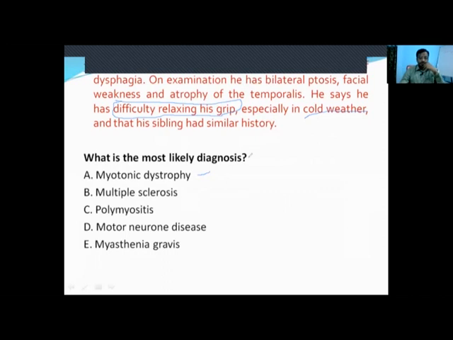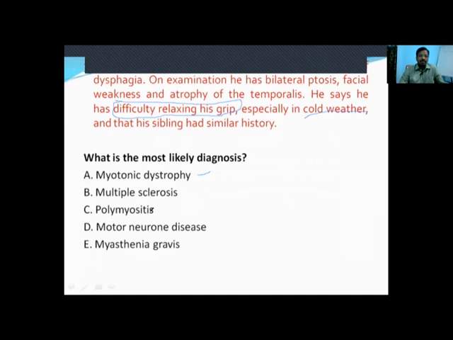But coming to the remaining options, multiple sclerosis is a brain white matter and spinal cord white matter disease. It is not associated with any difficulty relaxing the grip. It doesn't present with bilateral ptosis or facial weakness. It usually presents with optic neuritis. Otherwise they may have hemiparesis, paraparesis, hemisensory loss, paresthesias. Any such can be seen.